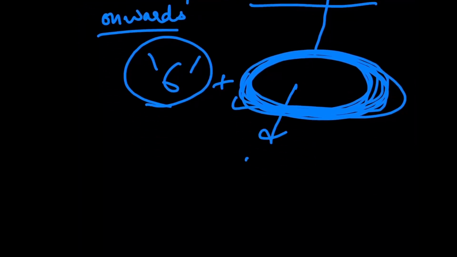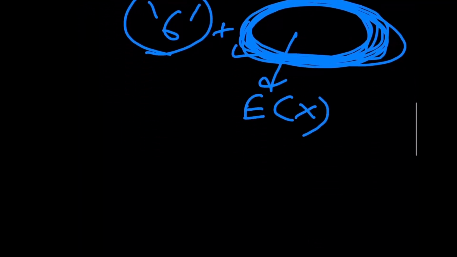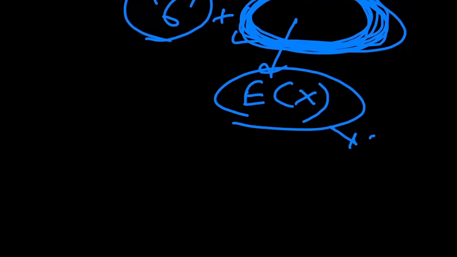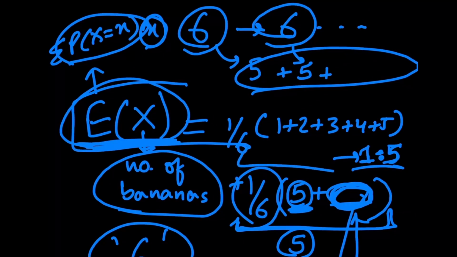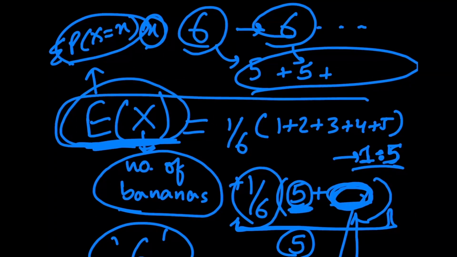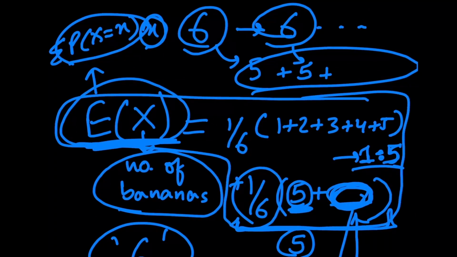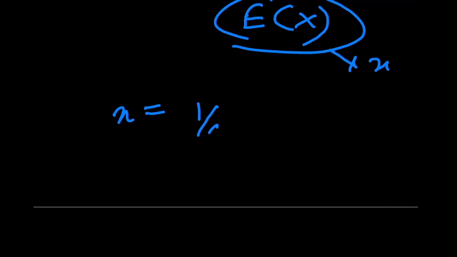What I'm trying to say is this is going to be E of x only. So if I denote E of x as x, my equation becomes x equals 1/6 of 15, plus 1/6 of (5 plus x).